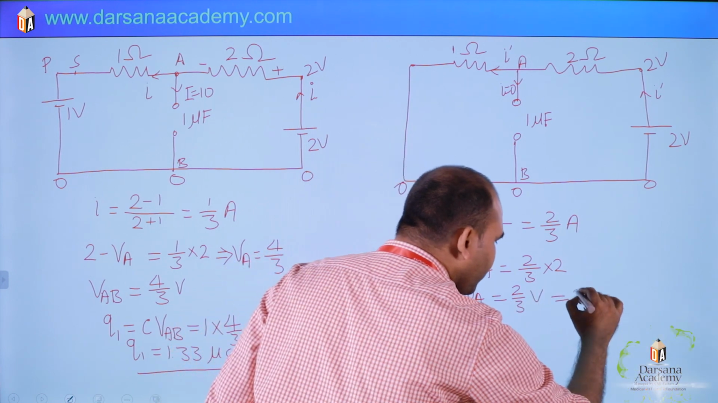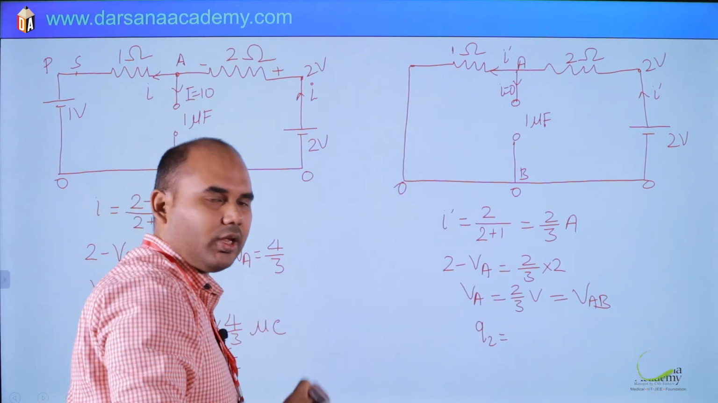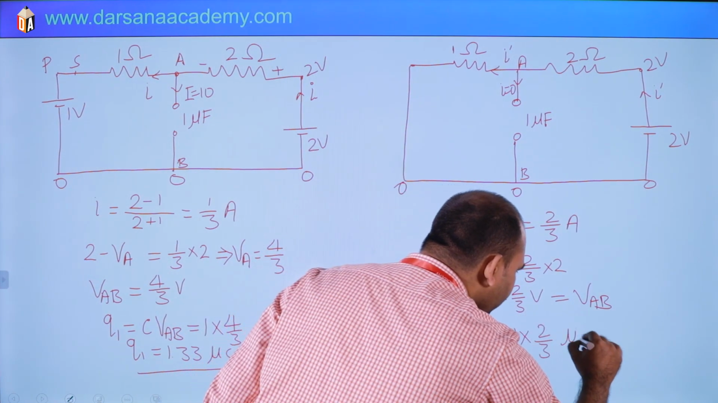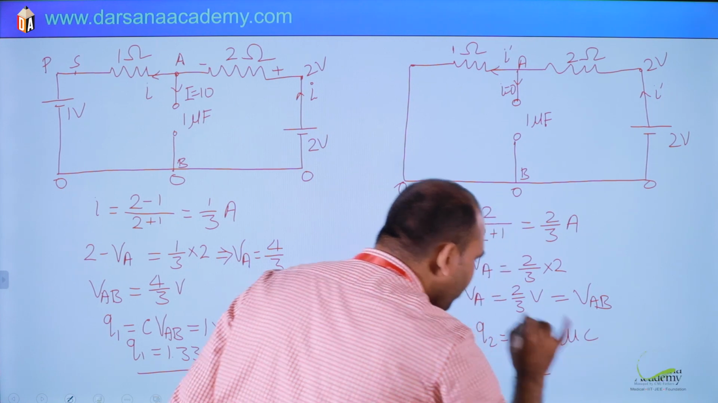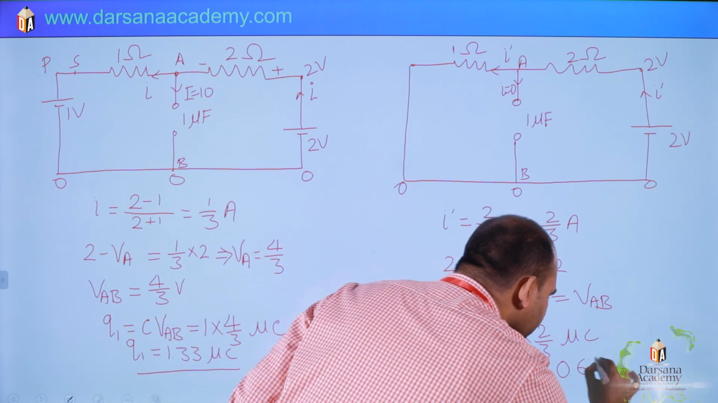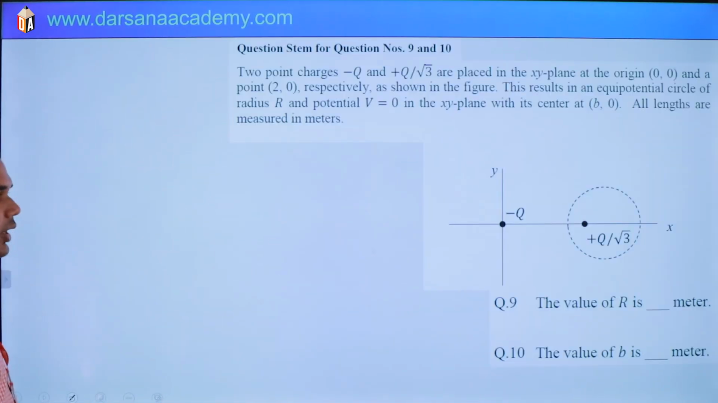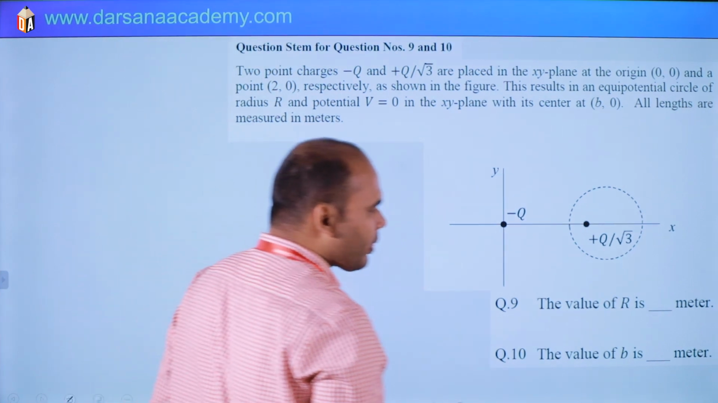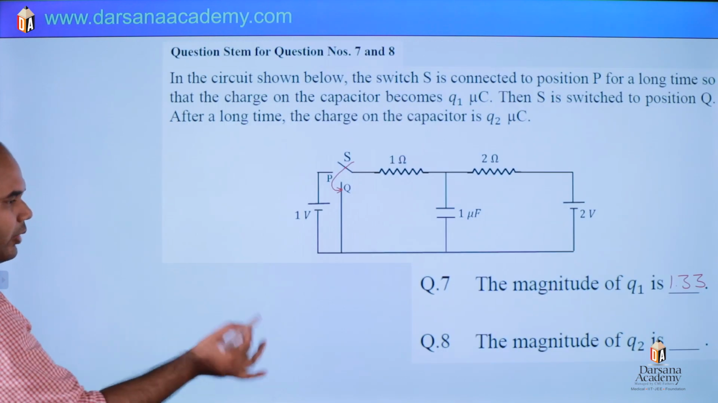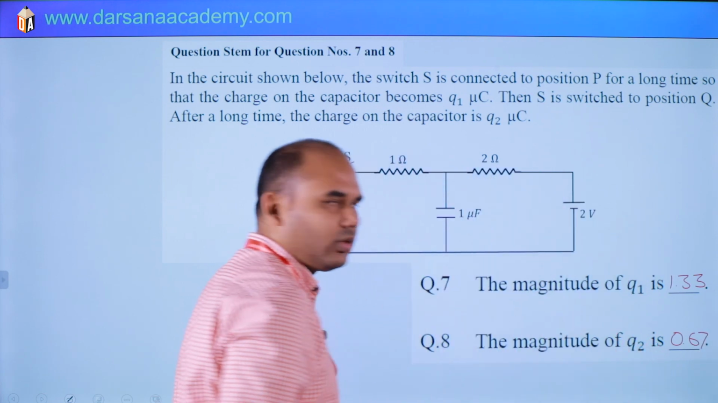So that will be VAB. So what is Q2? Can you tell me? C into VAB. C is 1 microfarad, VAB is 2/3, so 2/3 microcoulomb. So Q2 is 2/3, which means 0.666. Rounding to 2 decimals, 0.67 microcoulomb. So what will be the second answer? For question number 8, Q2 is 0.67. Hope you understand.